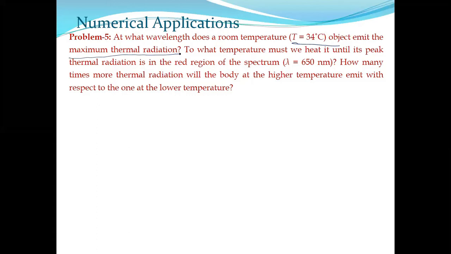In the previous questions, there was no mention of peak or maximum, but here it says maximum thermal radiation. Maximum thermal radiation means, we know the radiation intensity pattern looks like this, it attains a maximum at a certain wavelength, and we have to estimate that wavelength. So which law will you follow?